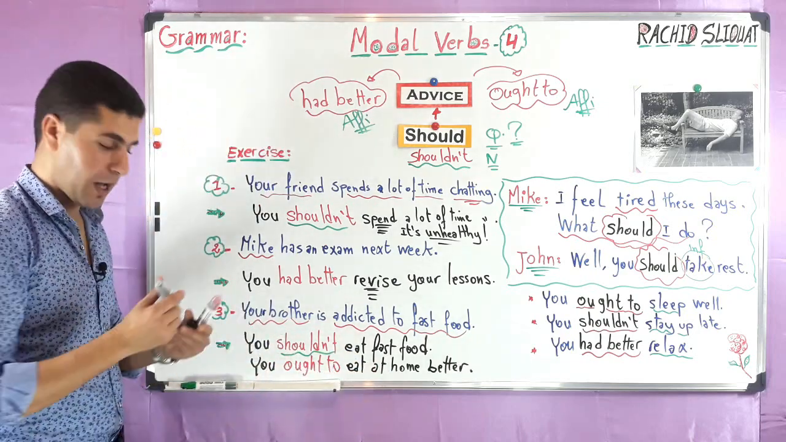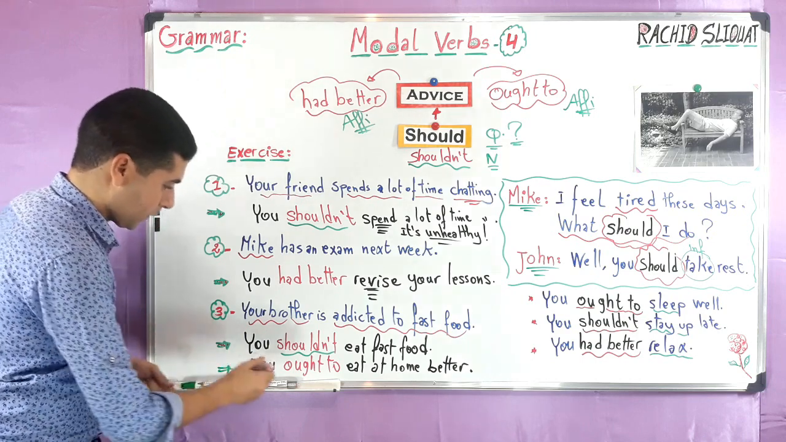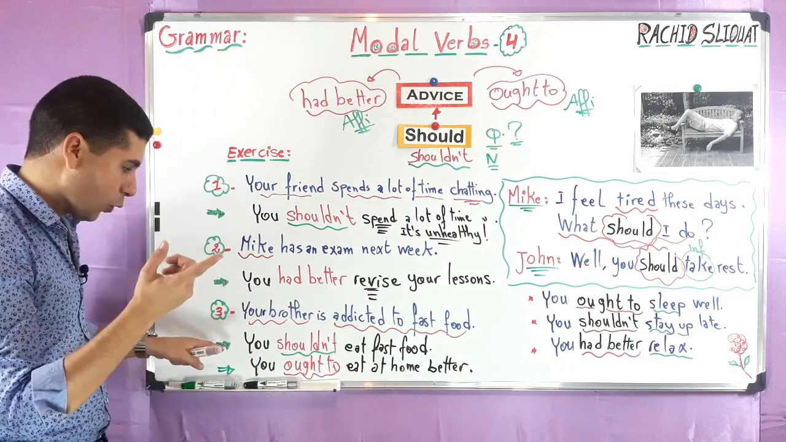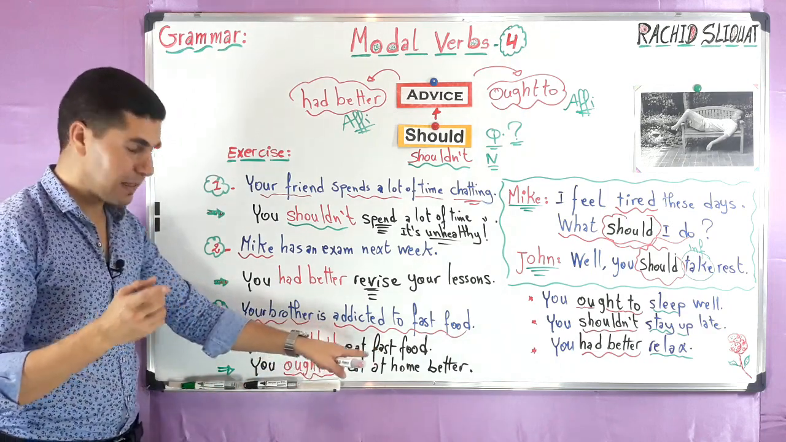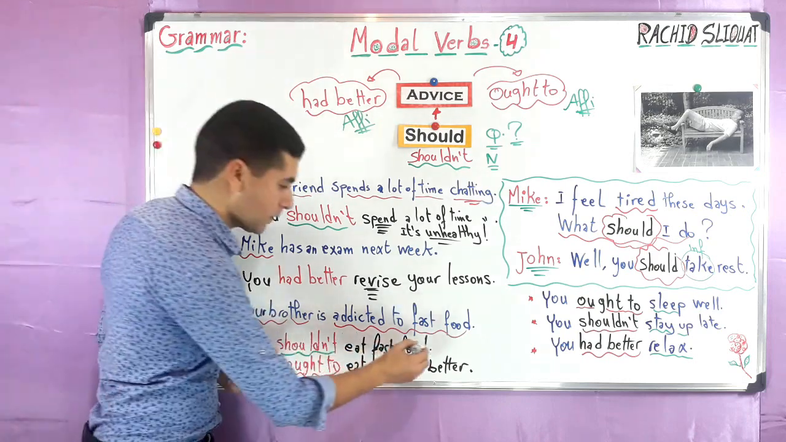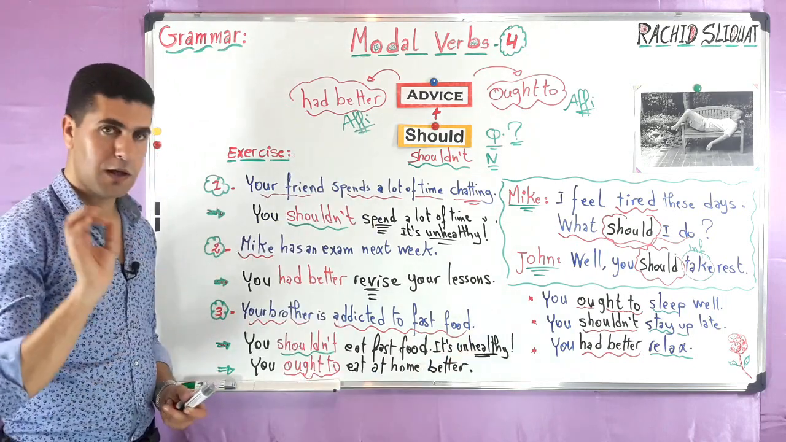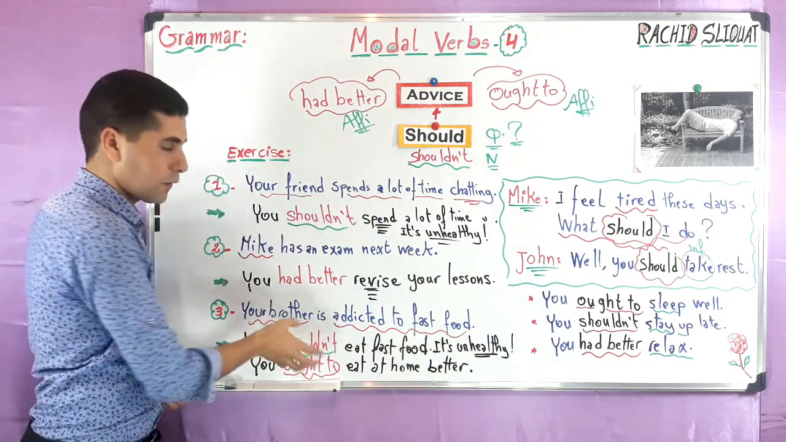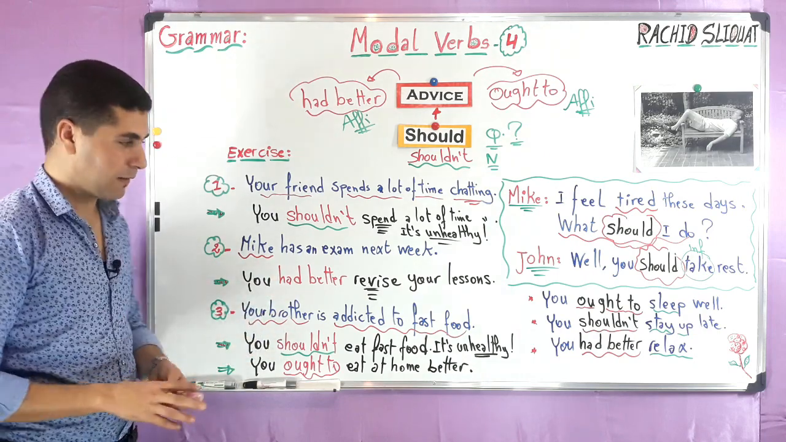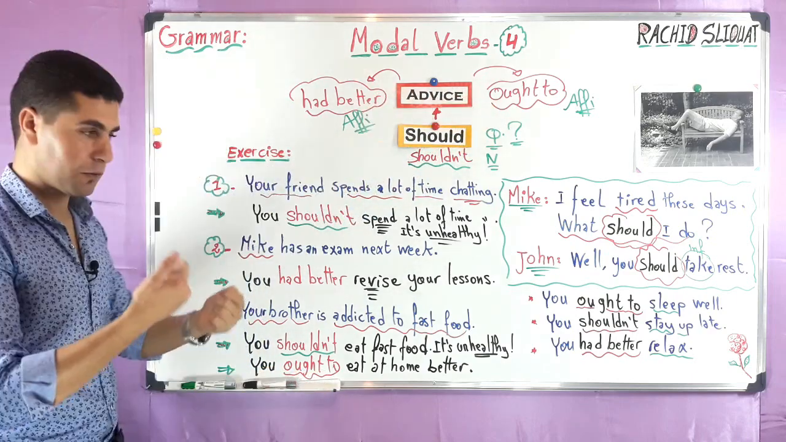Better for health. Okay, so these are 2 possible pieces of advice you can give to your friend. Okay, you shouldn't eat fast food, or you ought to eat at home, it's better. Here you can add, you shouldn't eat fast food, it is unhealthy. These are 2 possible pieces of advice you can give to your brother. Okay, so these are only examples of how we can use modal verbs of advice to give advice.